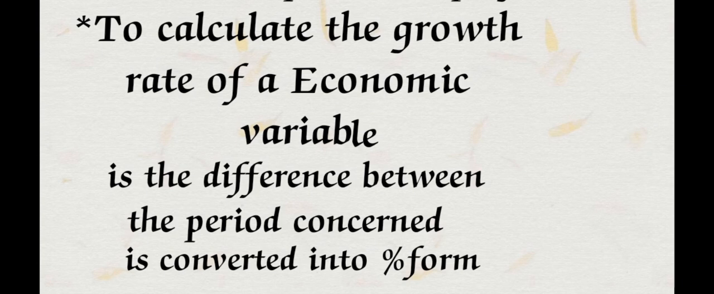So when we get the percentage form, whenever we compare the previous year and this year, we will get the difference between the last year and this year's economic production. That production will be converted into the percentage form. For example, once you see this example,